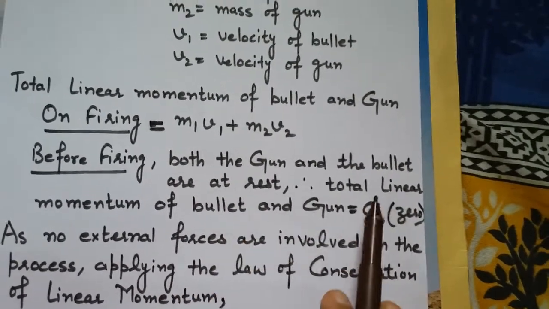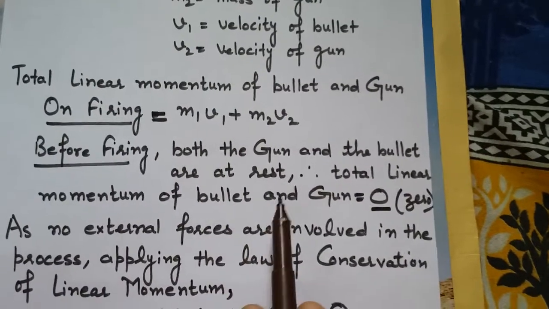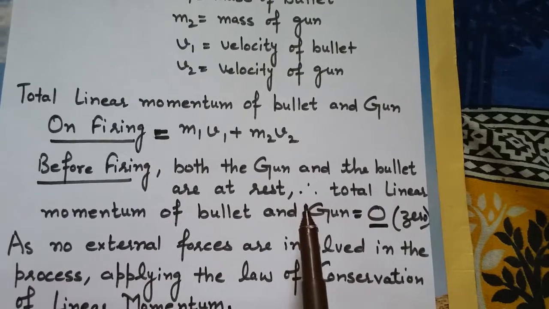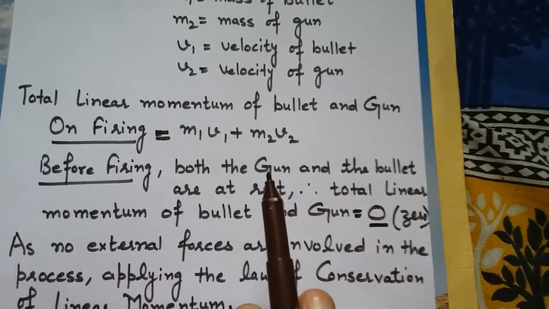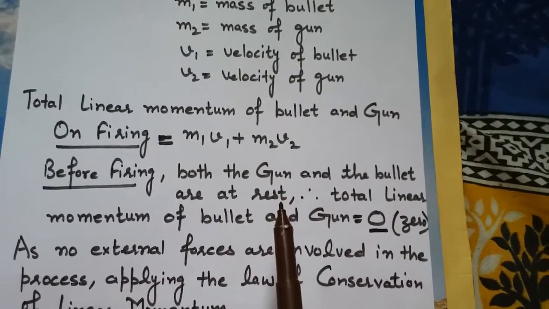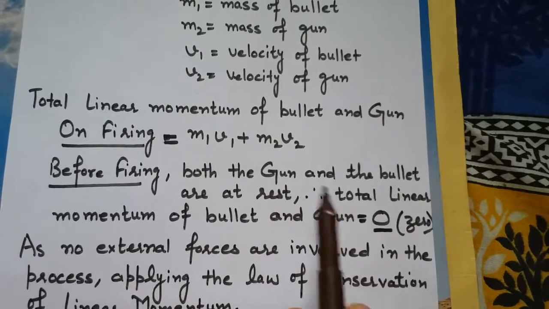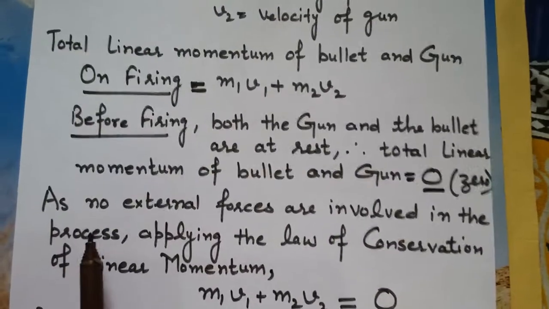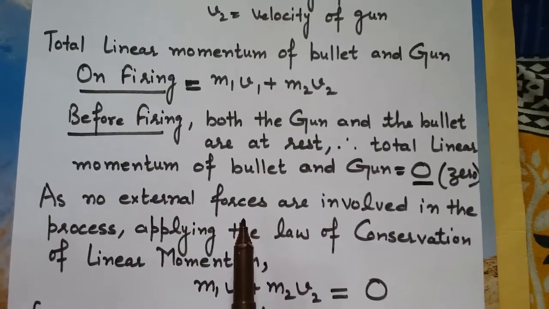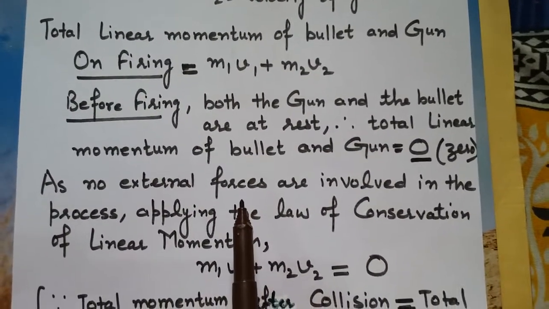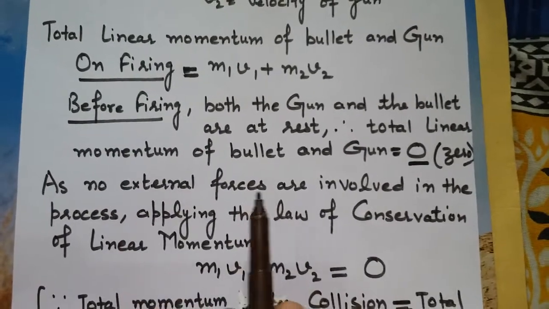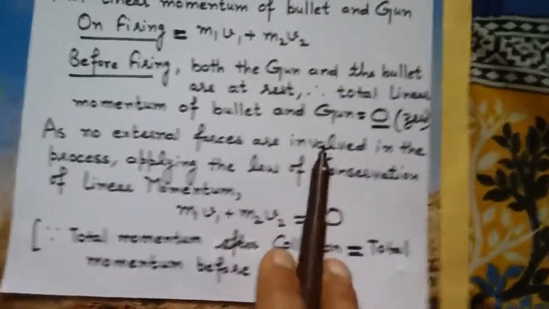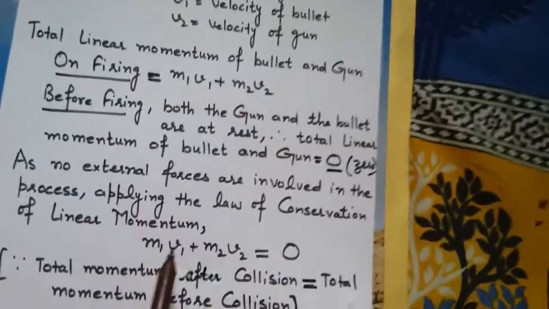This is the reason the total linear momentum of bullet and gun is 0. Because the bodies are at rest, before firing the linear momentum of both bullet and gun is considered 0. I hope this is clear. No external forces are involved in this process, so we are applying the law of conservation of linear momentum, class.